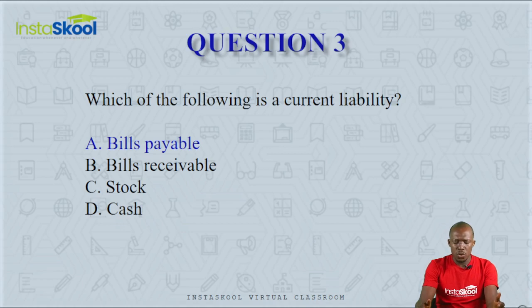Cash and stocks are assets. They are current assets of the organization. Bills receivables are also current assets. They are money that is owed to the business, which the business will collect within a year. But bills payable are the expenses or payments that the company has to pay, and their validity period is usually within a year.